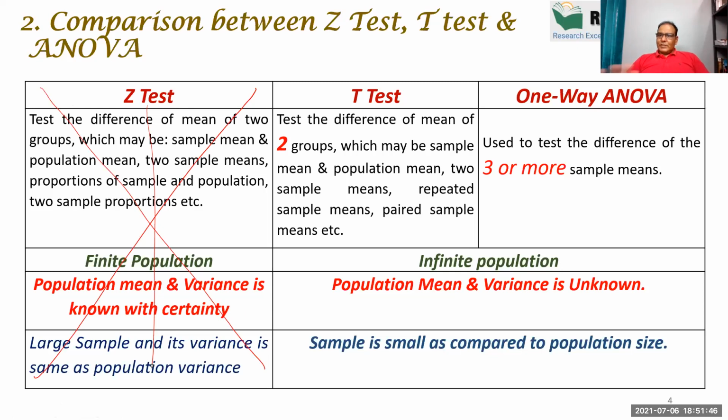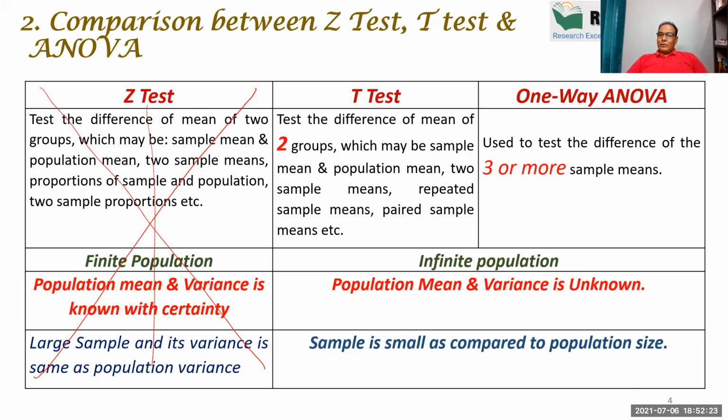The reason is that the Z test is only found in books. Now we are left with two tests. One is t test and second is one way ANOVA. Okay, now compare t test with ANOVA. The answer is very simple. T test is applicable for two groups. ANOVA is applicable for more than two groups. This is the basic difference between t test and ANOVA.